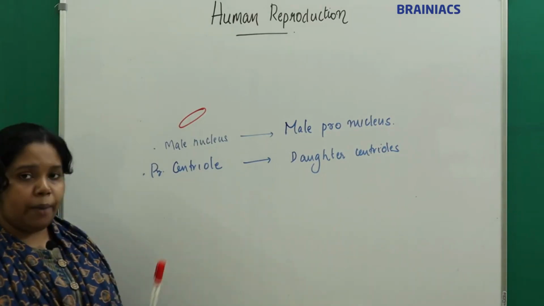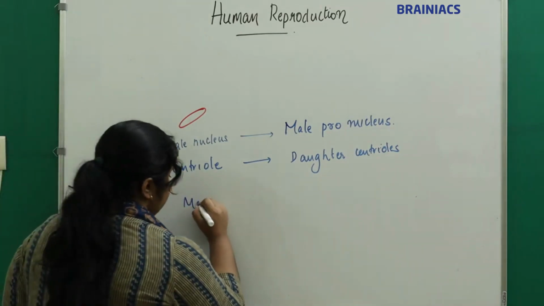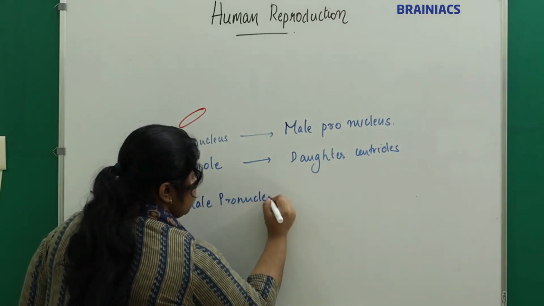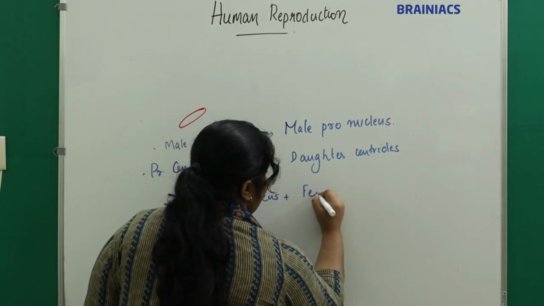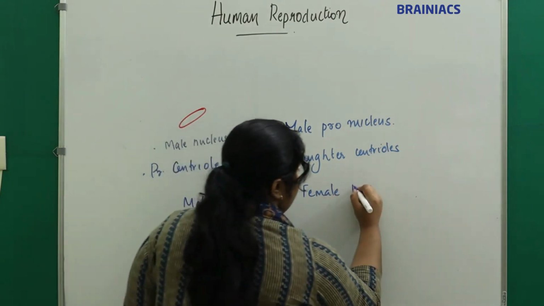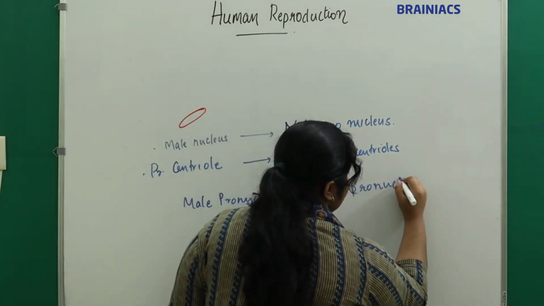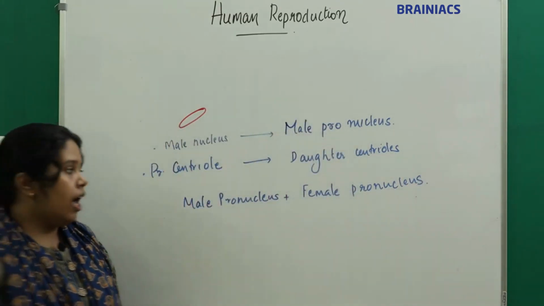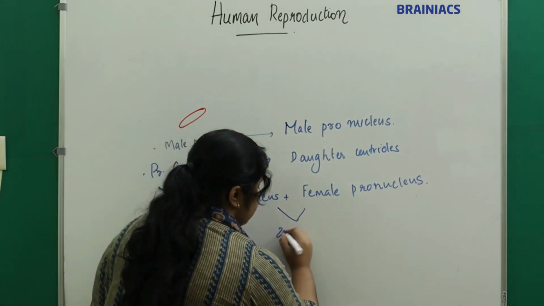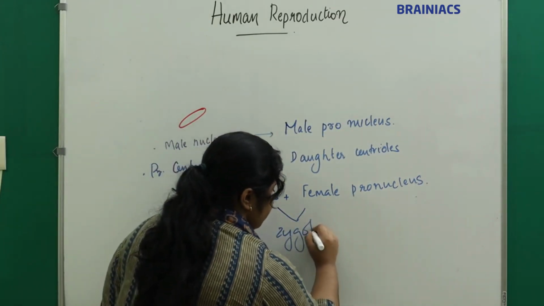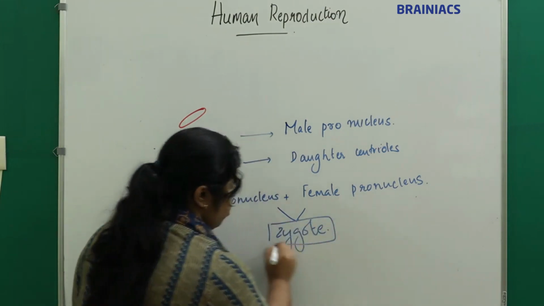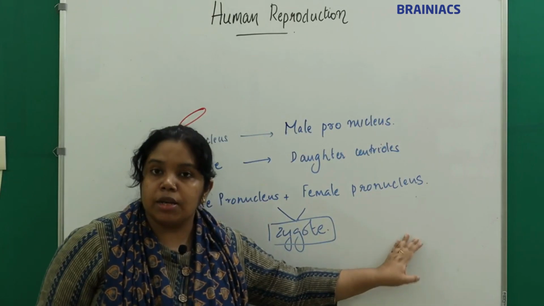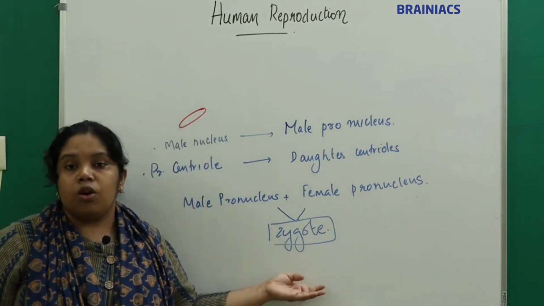So what happens? This male pronucleus will fuse with the female pronucleus and form what? And gives the zygote. Understand? The male pronucleus fuses with the female pronucleus in the mature ovum and gives the zygote.